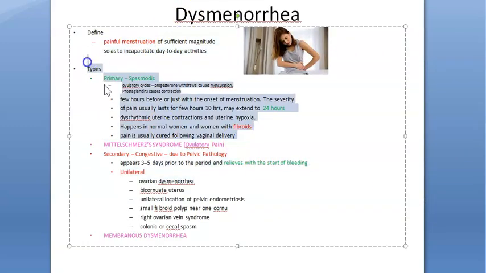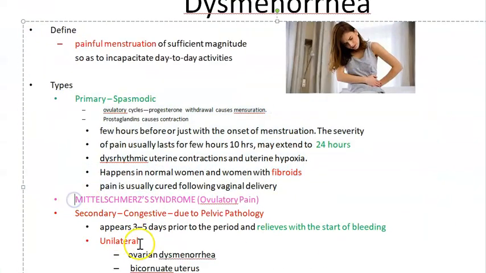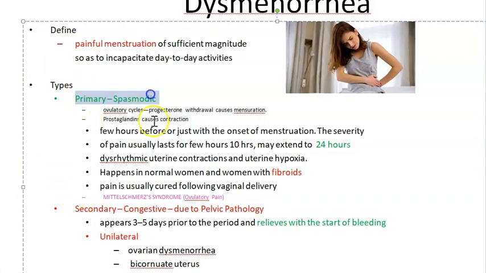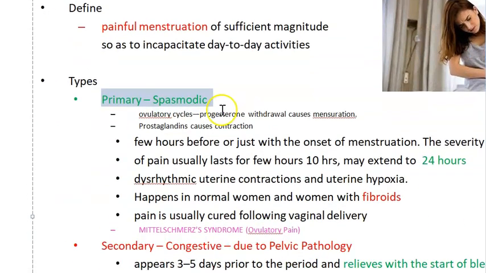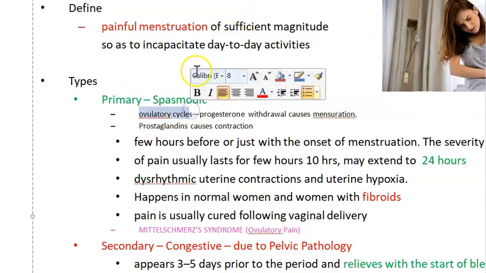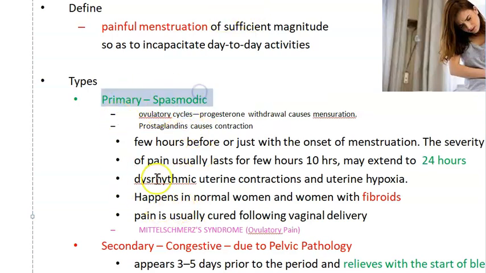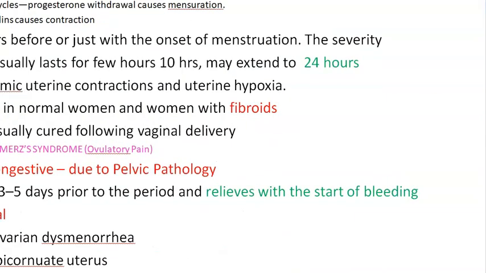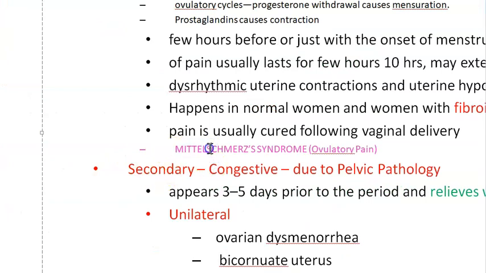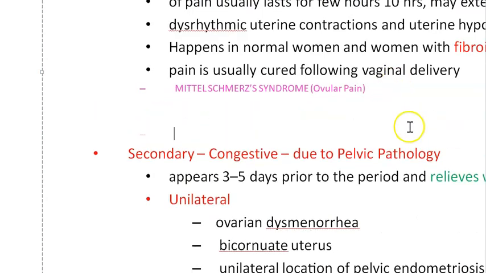Basically, in spasmodic pain itself, the person will have pain in between. Because this primary dysmenorrhea is happening in ovulatory cycles, along with the spasmodic pain, they can have an ovulatory pain that is called Mittelschmerz syndrome, okay? So this is the name of the pain. They will ask you. Mittelschmerz syndrome, okay? Ovulatory pain. So who will have this? Only people who have ovulation can have this, isn't it? The textbook is calling this ovular pain, okay? So basically it is a mid-menstrual pain, you can say.